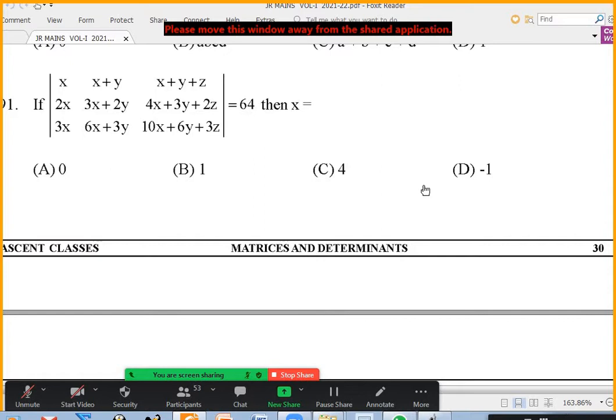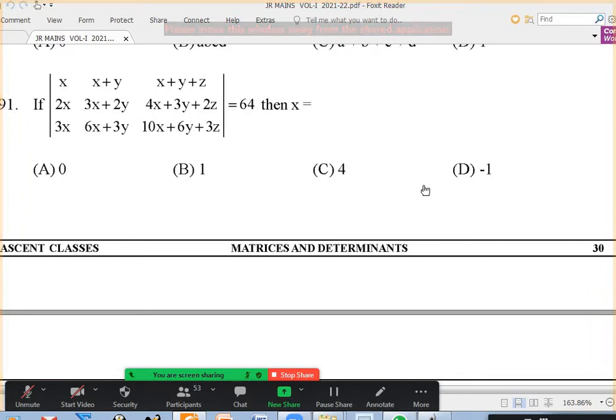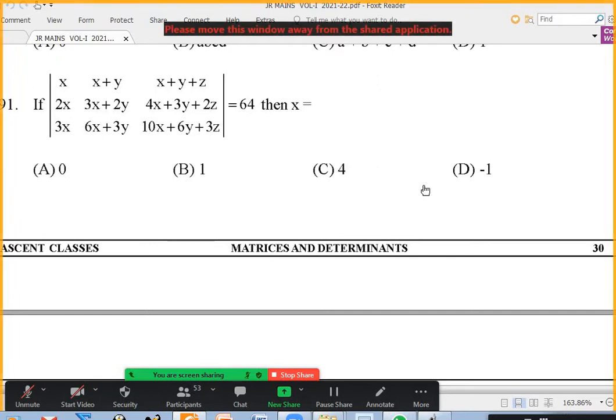C2 minus C1. I think as it is, we cannot subtract C1 from C2. Am I right? Yes, sir. Sir, we should multiply C1 into 3 and C2 into 2, then we can equate them. Sir, can we take x common from column 1 and x plus y from column 2? X common from column 1, I agree, but we cannot take x plus y common from column 2.